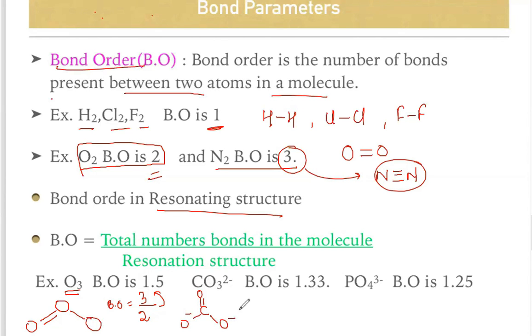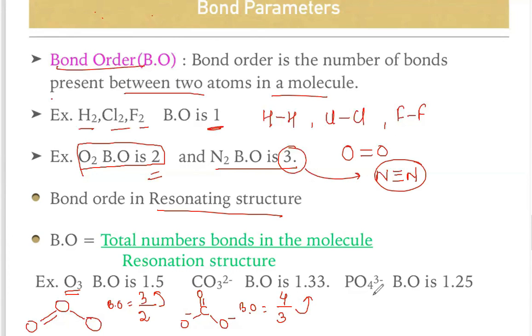Now take the example of carbonate ion: carbon, double bond O, single bond O minus, and another O minus. The total number of bonds is 1, 2, 3, 4. This bond is known as a pi bond, and this pi bond can be represented here, here, or here. So how many resonating structures are there? 3. Just count how many places the pi bond can circulate among these bonds.